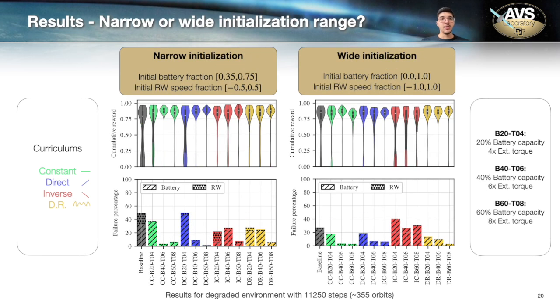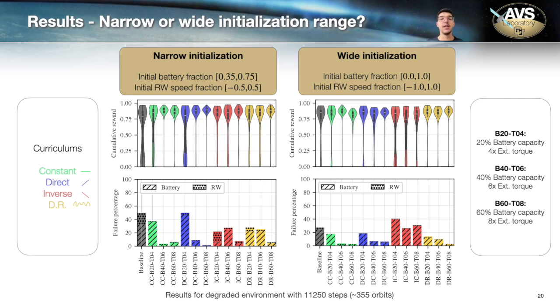Lastly, we have the comparison between narrow or wide initialization ranges. Here on the left, we have narrow initialization, where we randomize the initial battery fraction and initial reaction wheel speeds in the nominal range. And on the right, we have the wide initialization, where we vary that from the minimum to the maximum values they can get. What we notice, again, is that we have fewer failures when we're using a wide initialization.